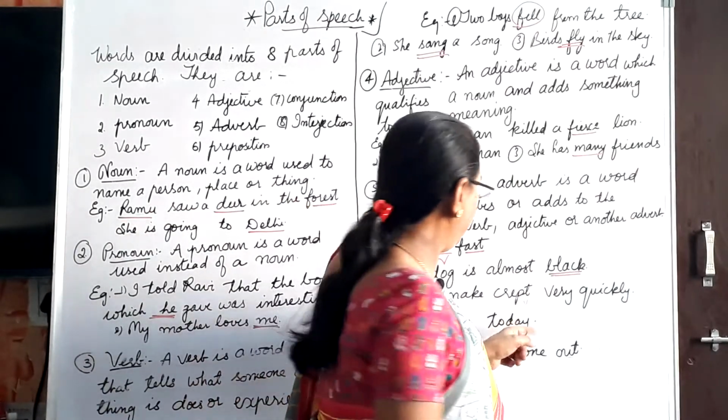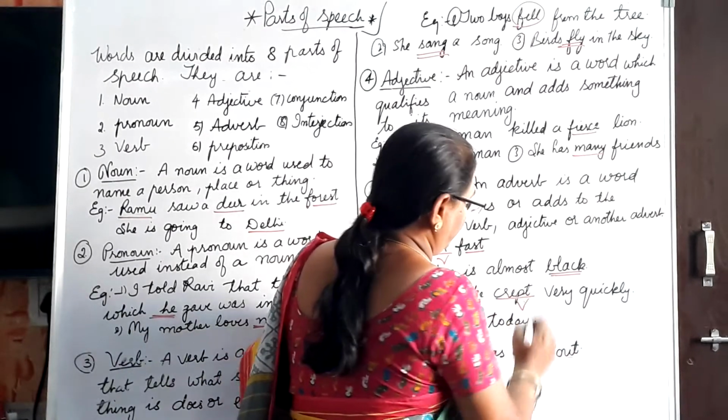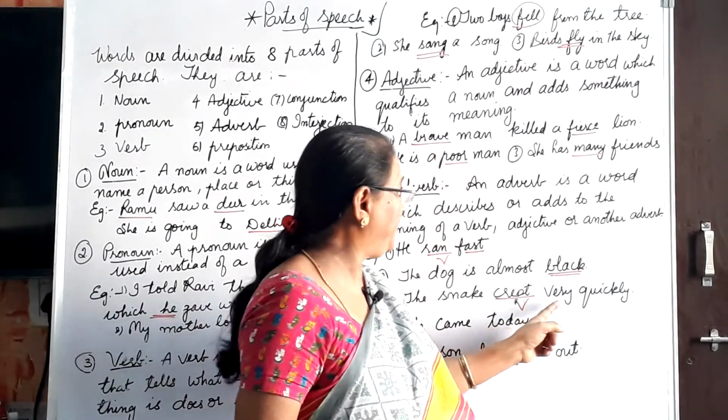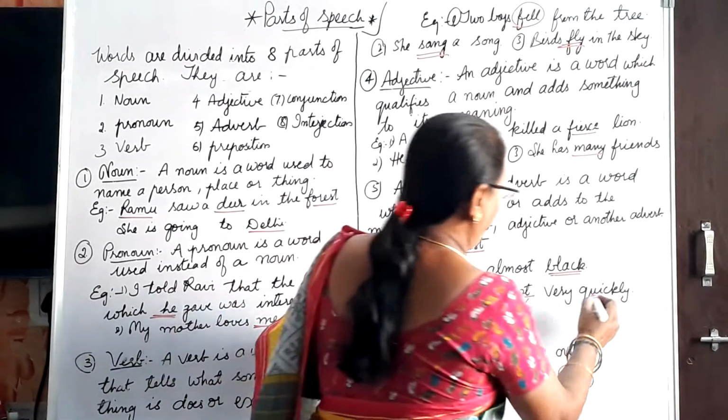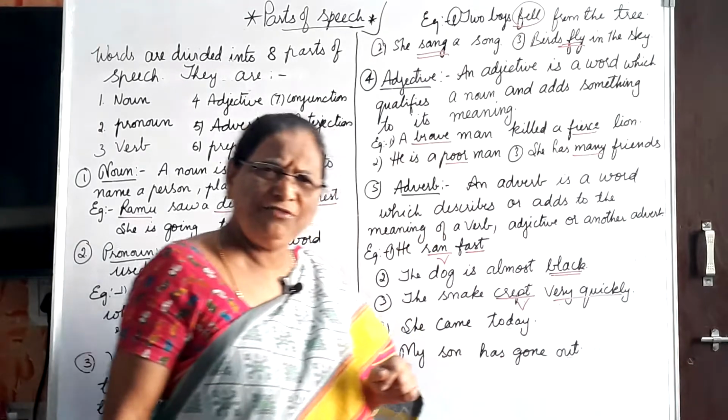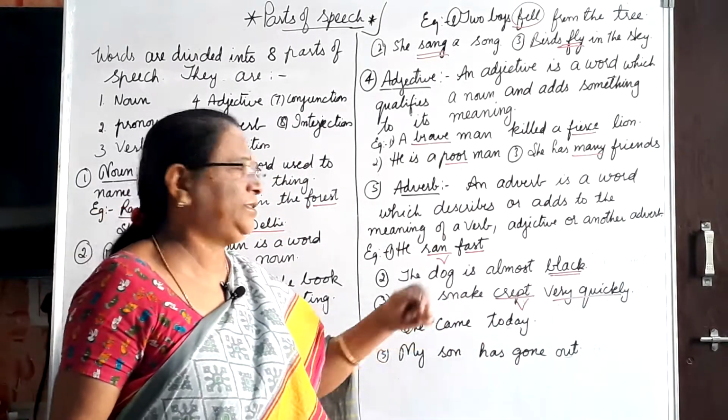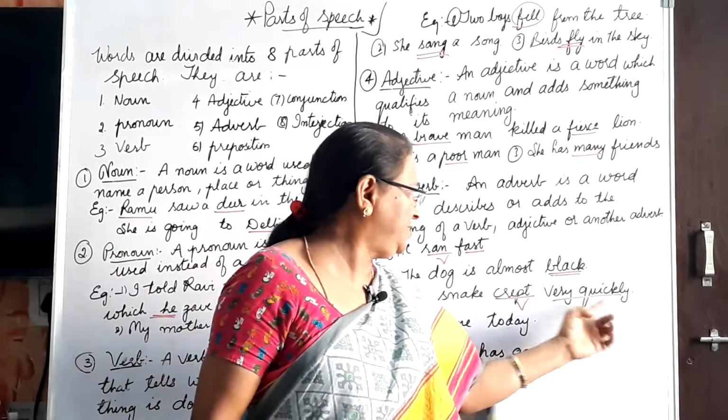Next, the snake crept. This is the verb. The snake crept very quickly. Very quickly, here it modifies the adverb. How did it creep? Very quickly. That is, it modifies the adverb.